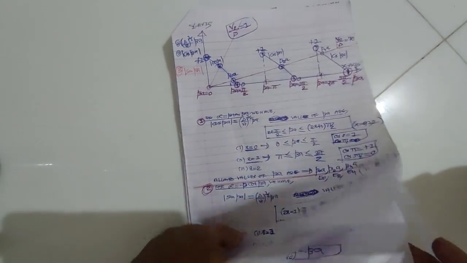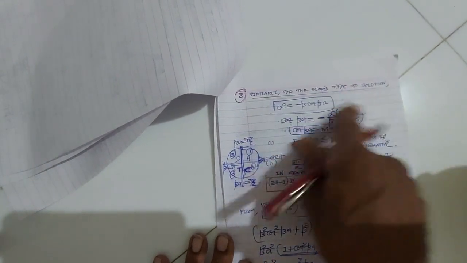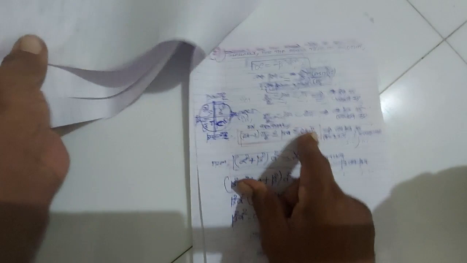But before that, I write the conditions that for the second type of solution, alpha is minus beta cot beta, which is negative, and the values of beta a lie in the interval (2r minus 1) pi by 2 to 2r pi by 2.